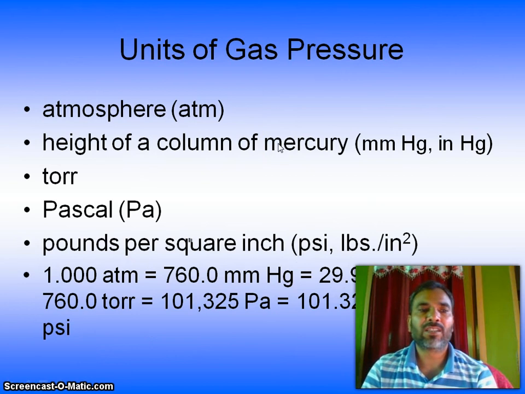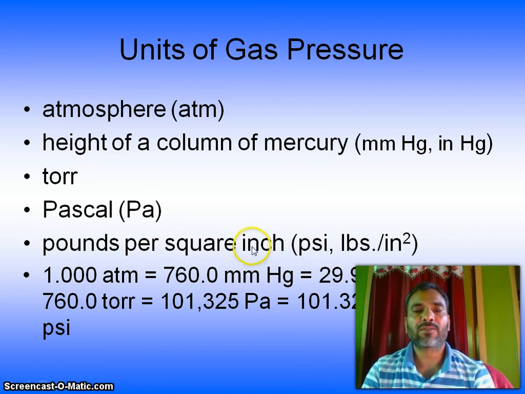So the units of gas pressure: atmosphere, atm; height of a column of mercury, mmHg; inches of mercury; torr, T O R R, remember the double R; pascal, Pa; and pounds per square inch, psi. 1.000 atm equals 760.0 mmHg, equals 29.92 inches of mercury, equals 760.0 torr, equals 101,325 pascal, equals 101.325 kilopascal, and 14.69 psi, pounds per square inch.